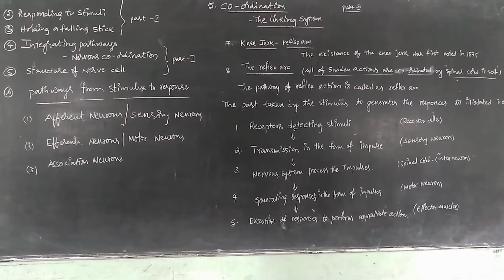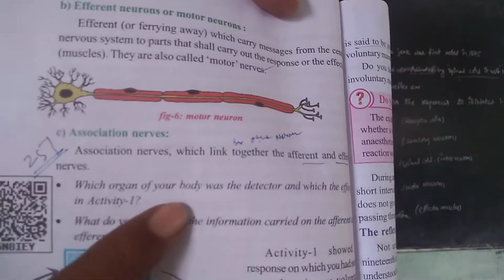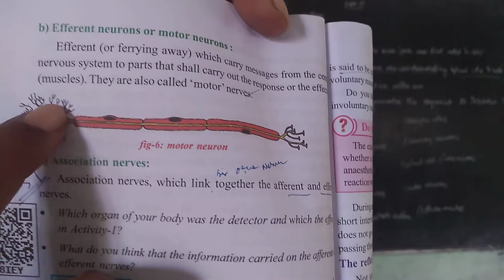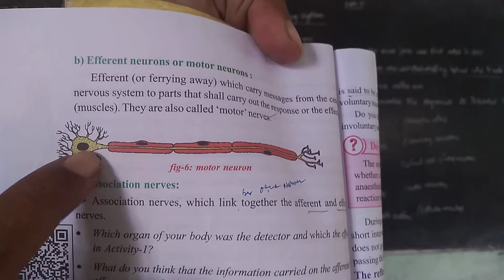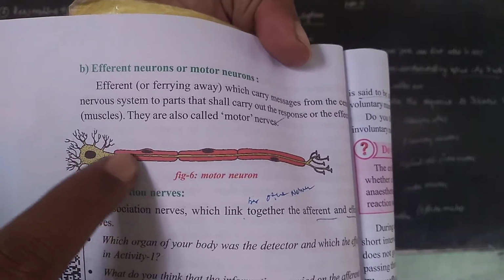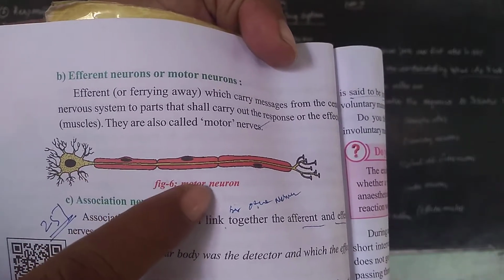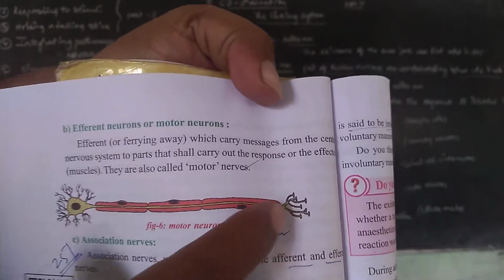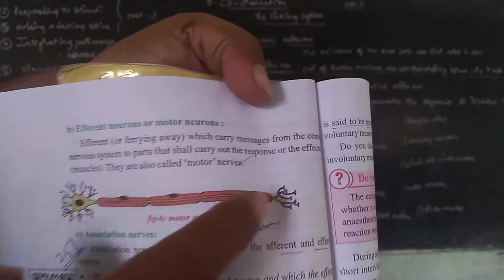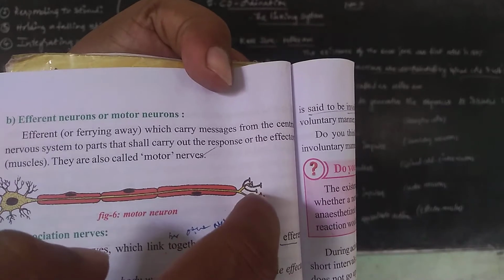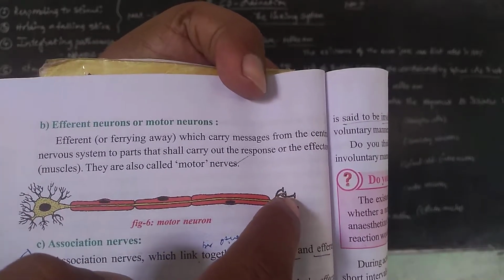Next, this is the structure of motor neurons, also called efferent neurons. This is the normal structure of a nerve cell that we practiced in the part 2 video. This is the structure of a motor neuron or effector neuron. These motor neurons arise from the brain towards the body parts. From one nerve cell to another nerve cell, through small gaps, the functional regions of the gaps are called synapses.